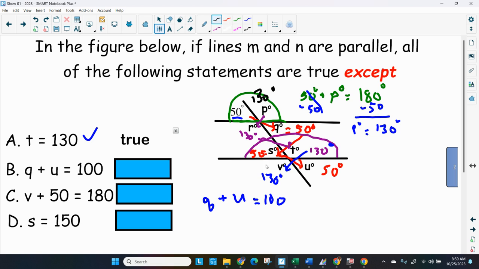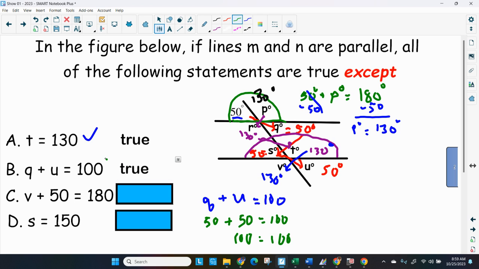Well, let's find angle Q. Angle Q is 50 degrees. So let's put that down. Angle U is way down here on the bottom, which is 50 degrees also. And 50 plus 50, yes, that equals 100. So that's also true. All right, so we got another one true. So this one is correct.